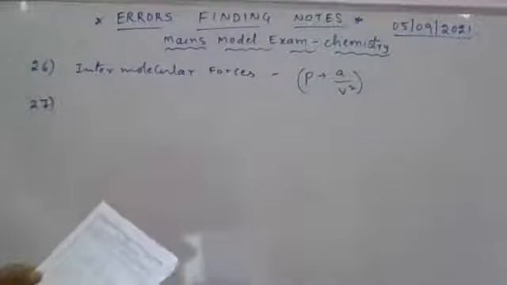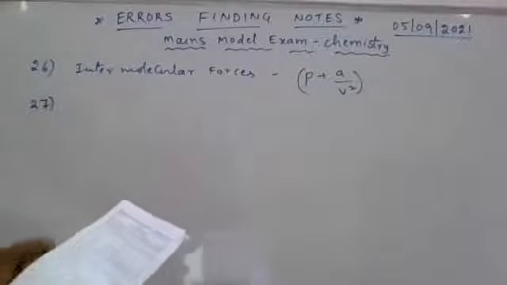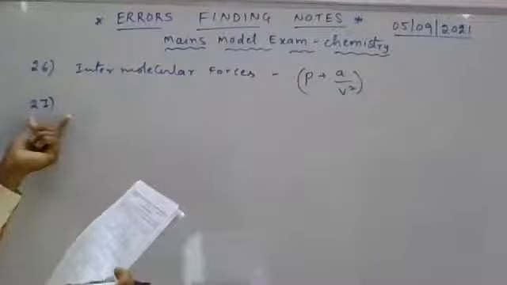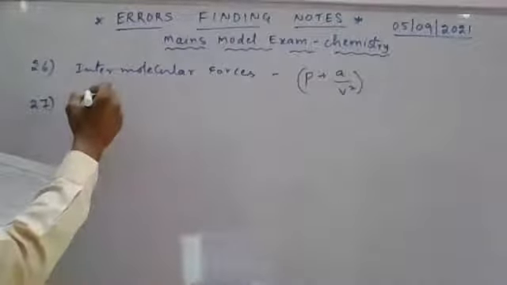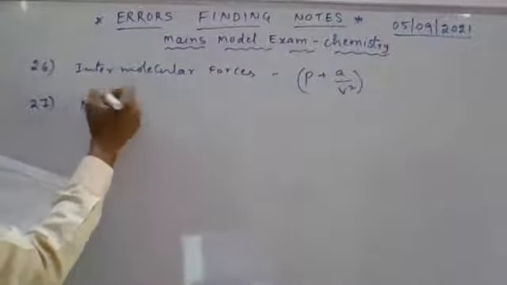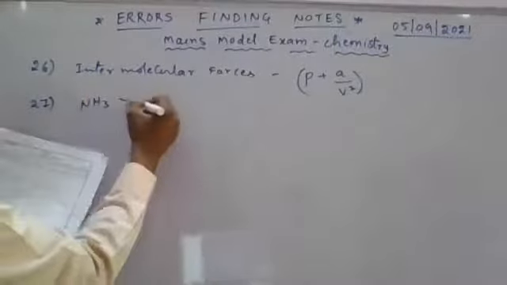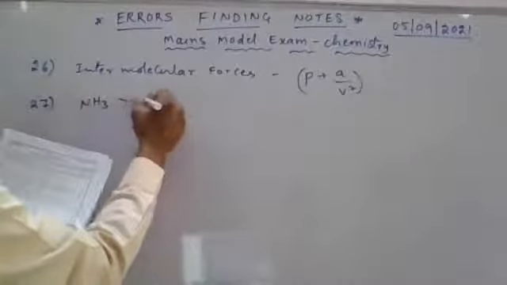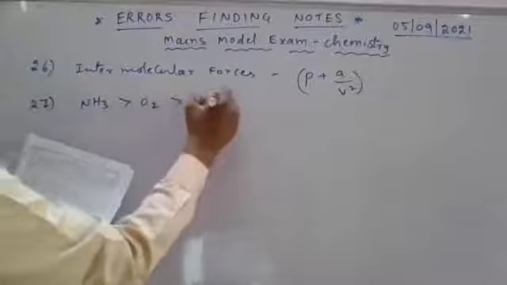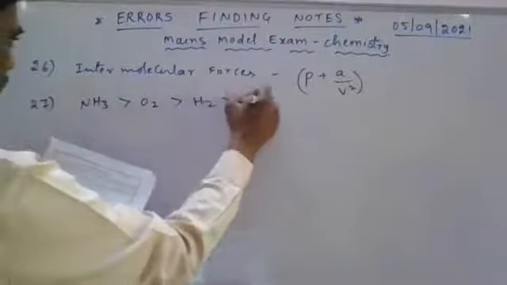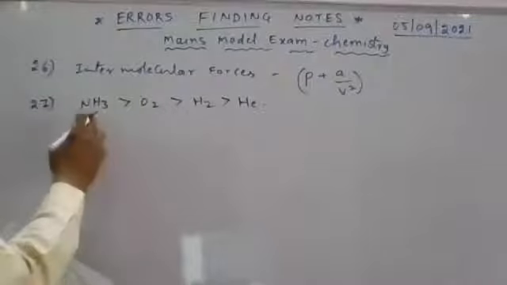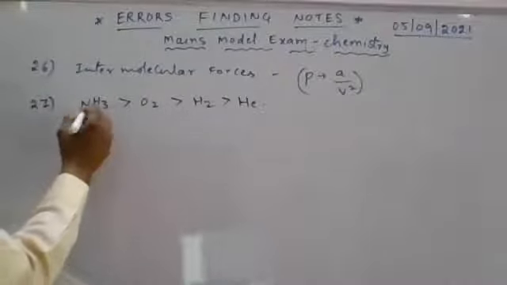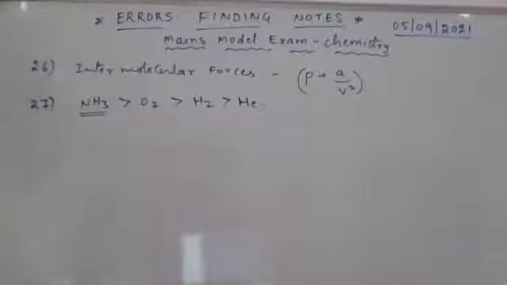Question number 27. A, van der Waal constant A is maximum for, Nana. We discussed that, Nana. NH3 among the given molecules, Nana. NH3 more than oxygen, more than hydrogen, more than helium, Nana. So here maximum for ammonia, Nana.